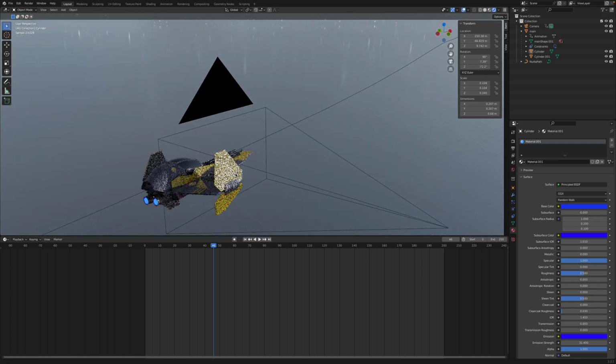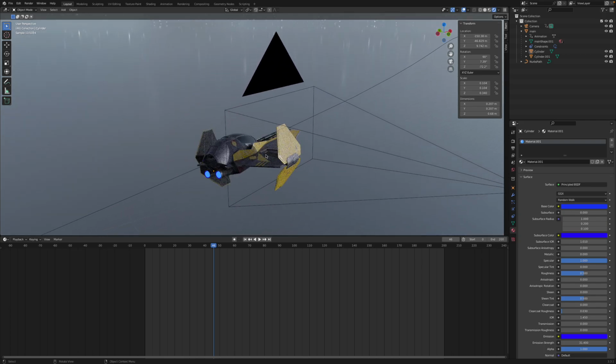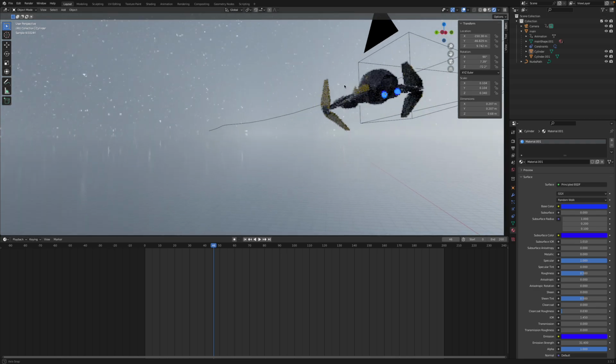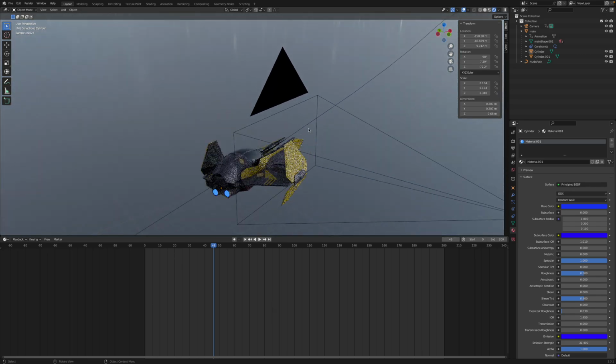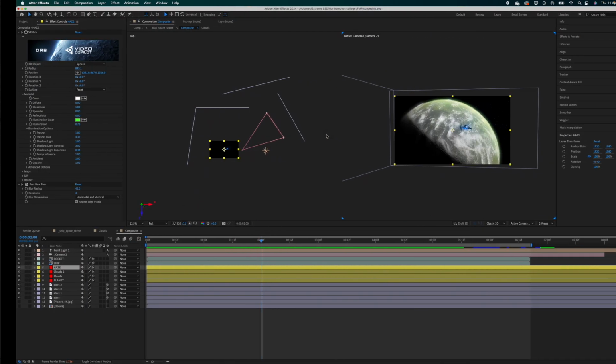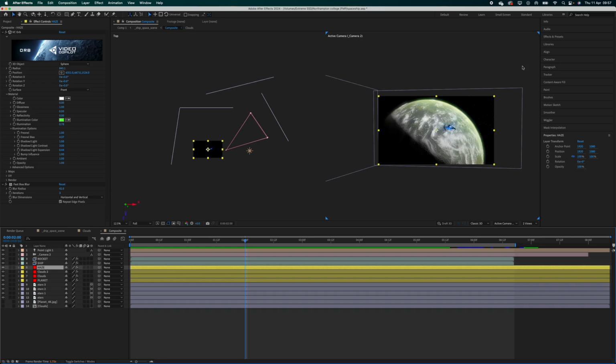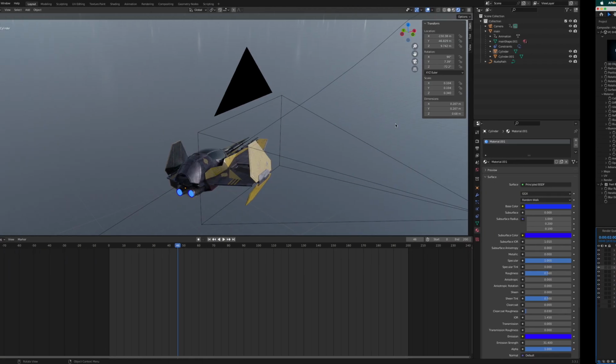So once I'd got the HDRI, I had to make sure that all of the light in the rest of my scene was coming from the right hand side. As you can see up there's where the sun is, or the light source, and it's shining down here. There's a shadow on this bit, and the light is showing on the edge of that bit of the ship there. So when I brought this into After Effects, I had to have the light coming from the right hand side up here, following down to this planet and the ship.